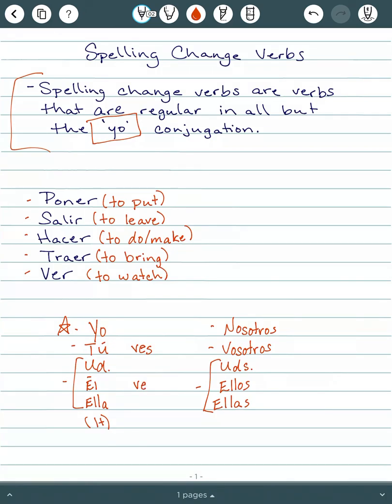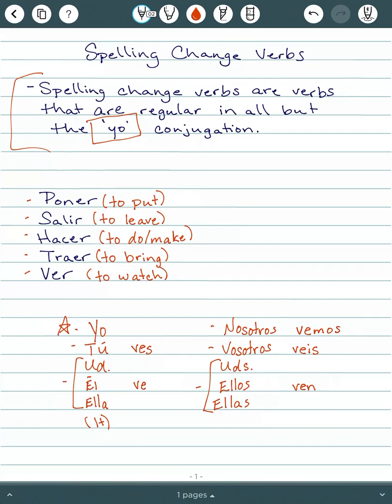The ending is going to be an e. Ve could mean he watches or she is watching, or you formally, or it. Nosotros, take off the er. Emos for an er verb. Vemos, we are watching. For vosotros, veis. And then for ustedes, ellos, and ellas, the ending for an er verb is en, ven.